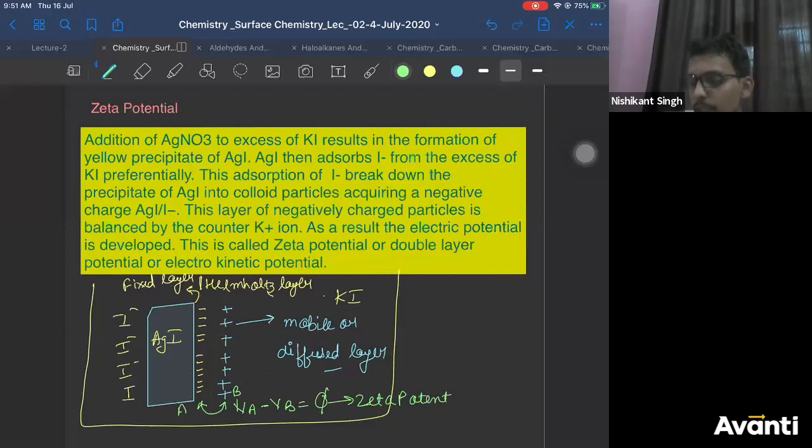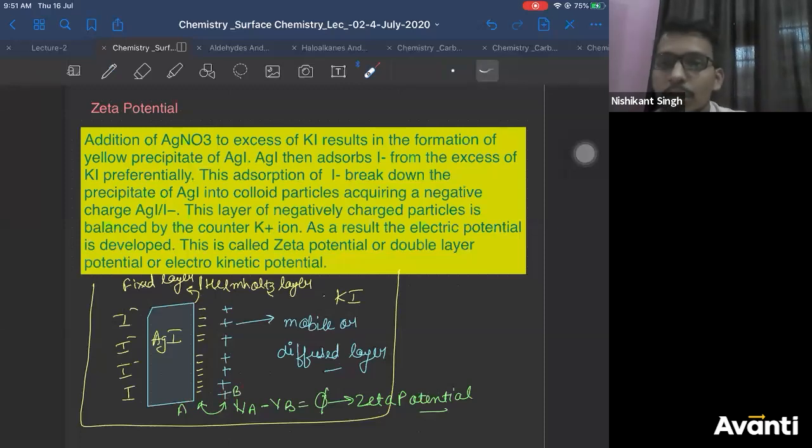So zeta potential, if you define it, is the difference between the potential of the fixed layer and the mobile layer in the Helmholtz double layer concept. Is that clear? It happens in all the cases wherever the charge is formed on colloids.